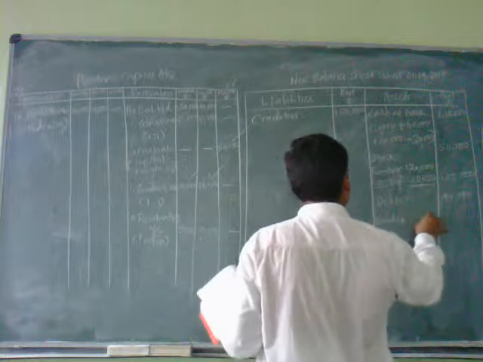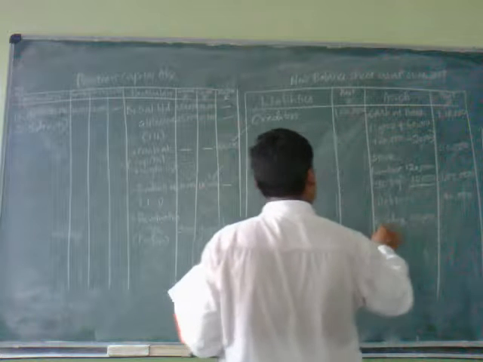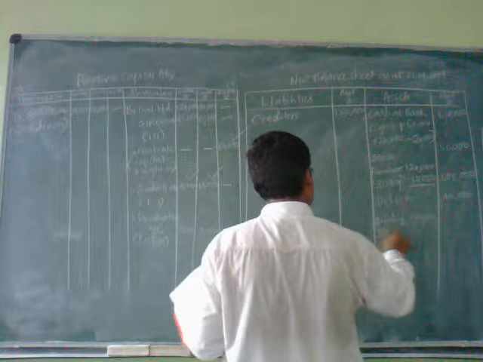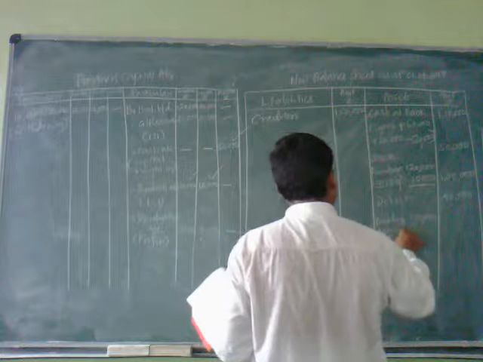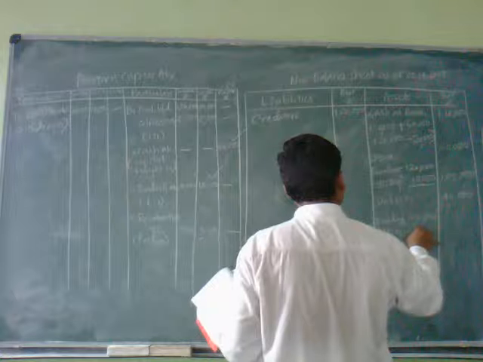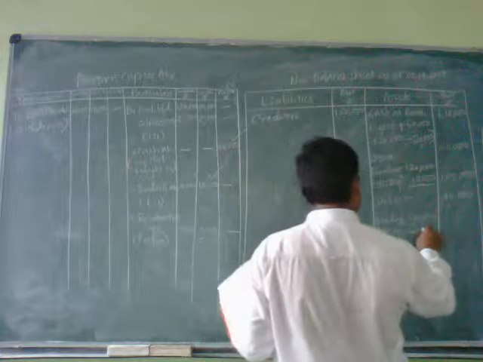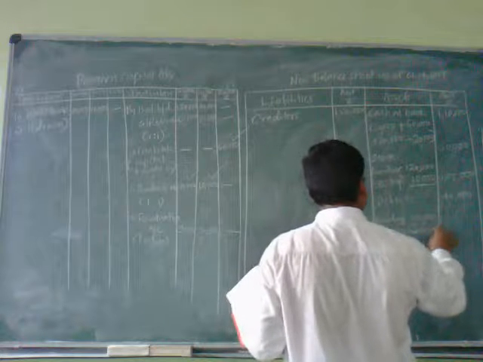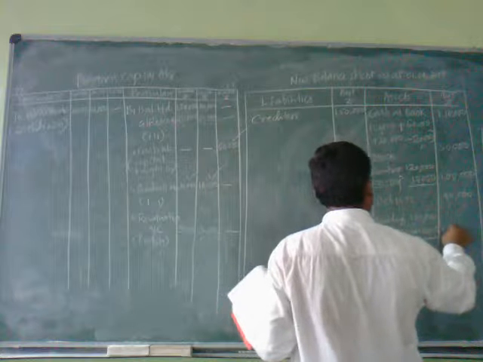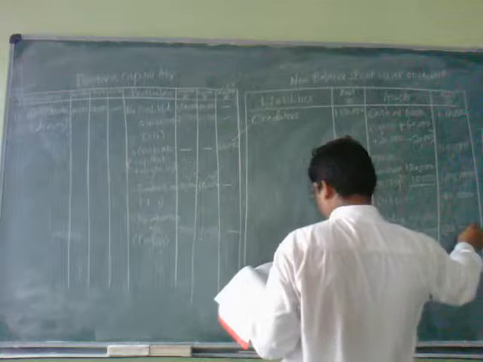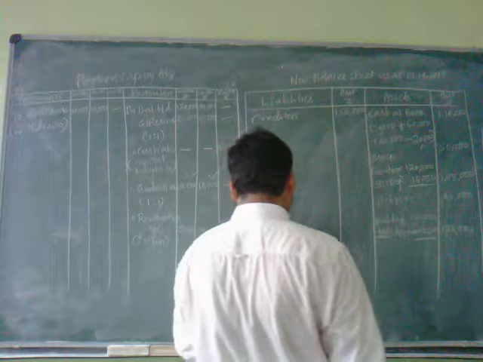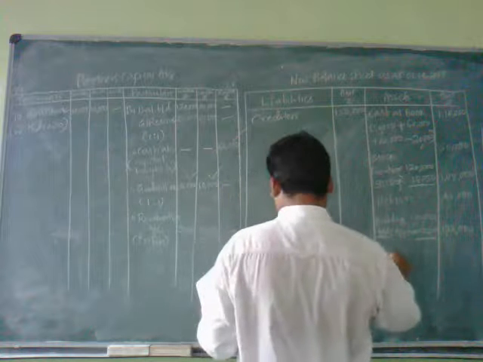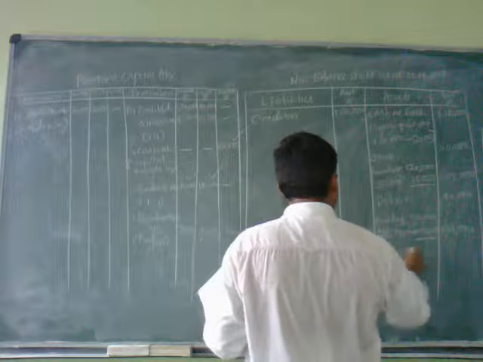Buildings 1 lakh, appreciated by, appreciation 22,000. Total will be 1,22,000.